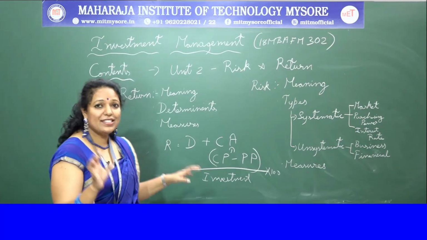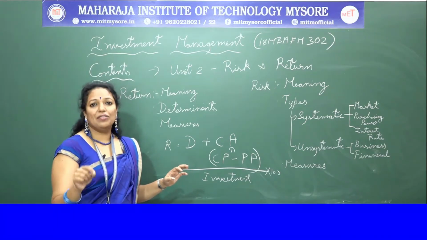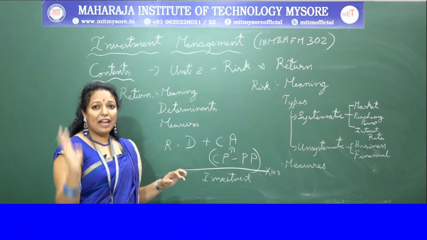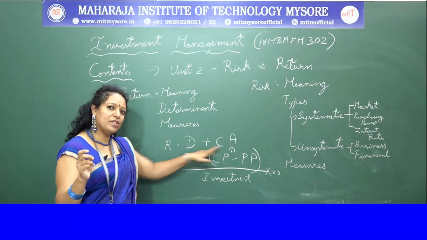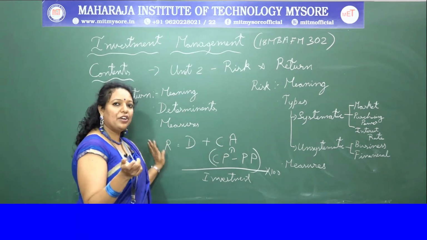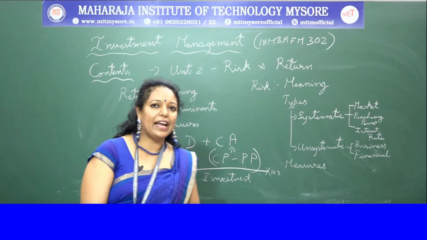And hence this required rate of return is risk-free rate plus inflation premium plus risk premium. These are the three factors which influence your rate of return. Return is only your composition of dividend and capital appreciation, whereas rate of return is a composition of all, that is dividend, capital appreciation and investment.